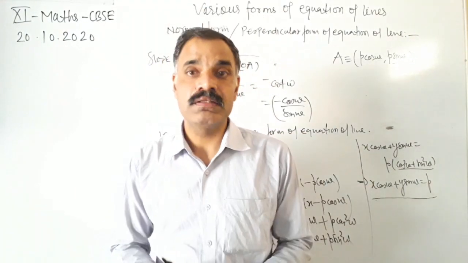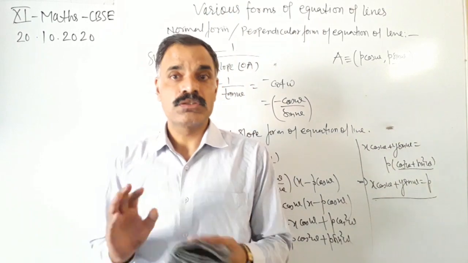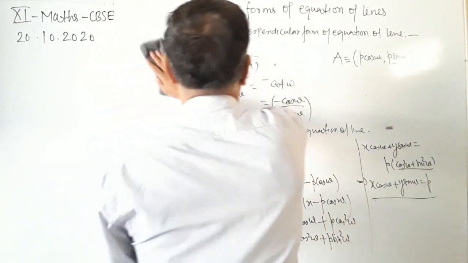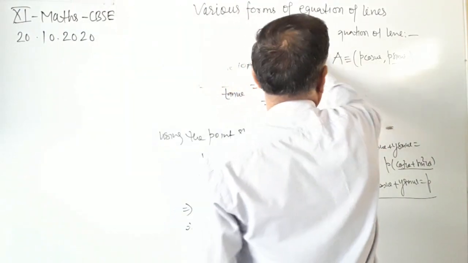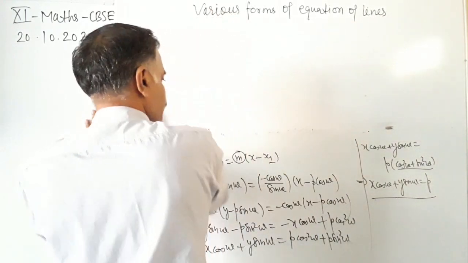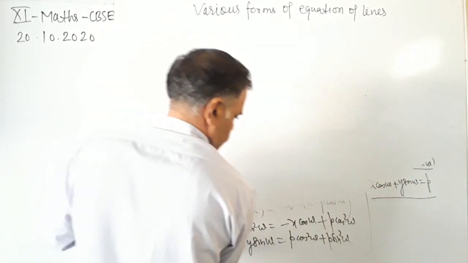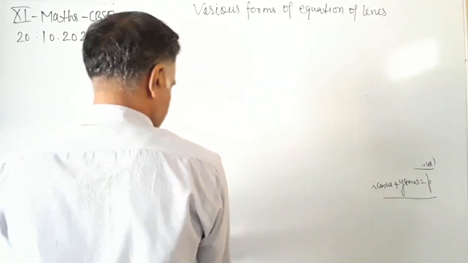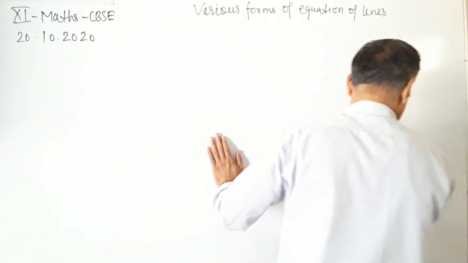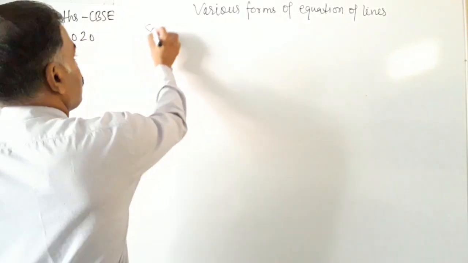Now we have been left with one more form of the equation of line, that is the slope intercept form of the equation of the line. So write down the slope intercept form of the equation of the line.